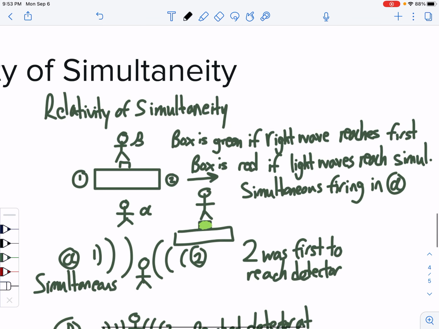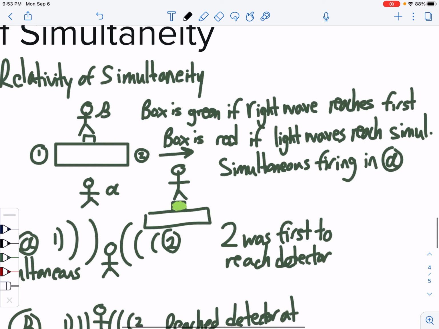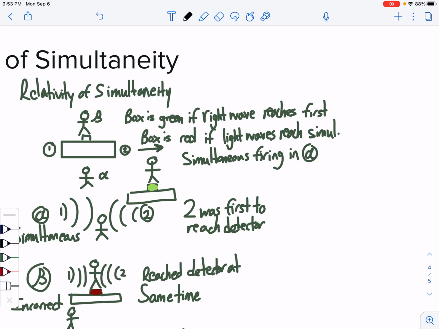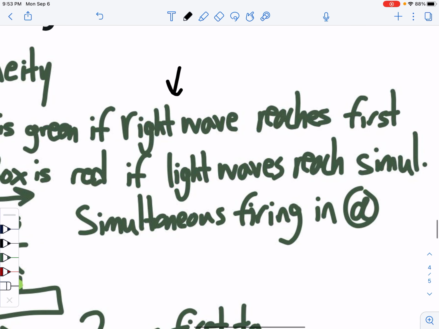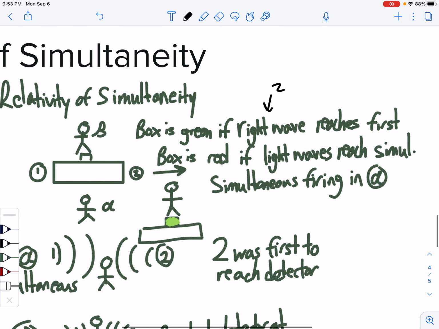There's person B, and when we're facing them, we see light 2 on their right and light 1 on their left. They're standing on top of the light detector box. So the box turns green if the right wave, aka wave 2, reaches first, and the box turns red if the light waves reach simultaneously.